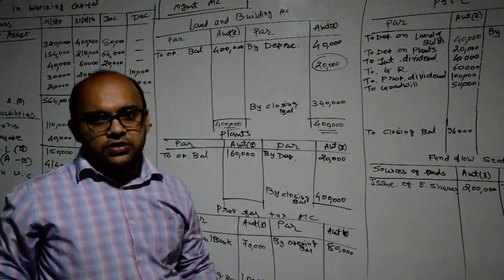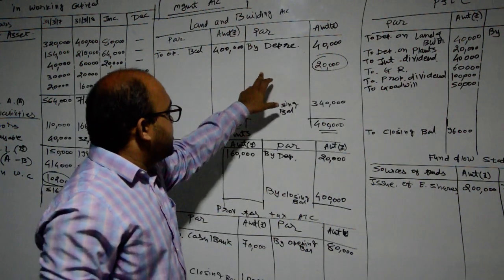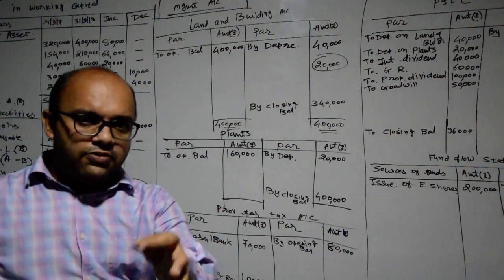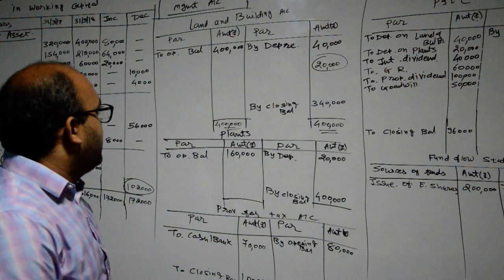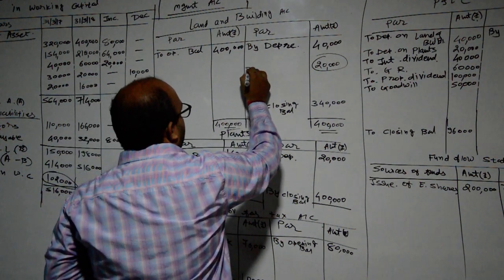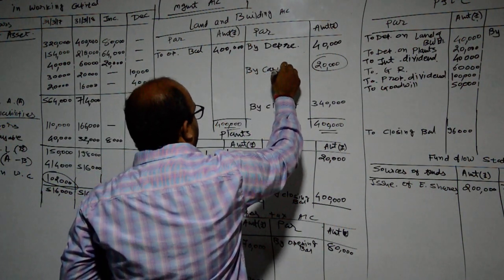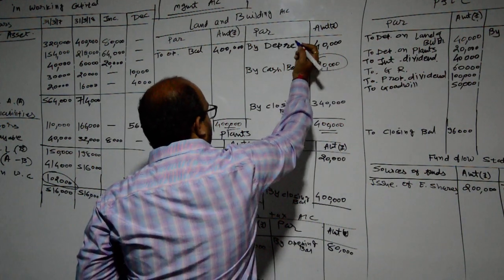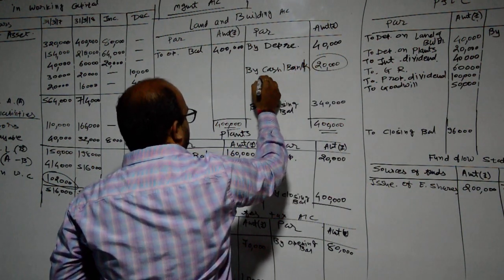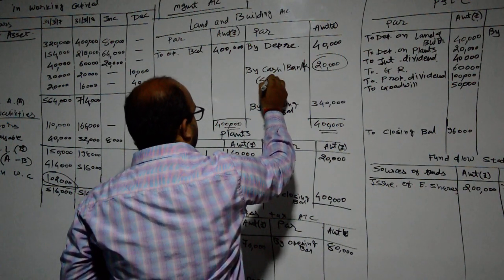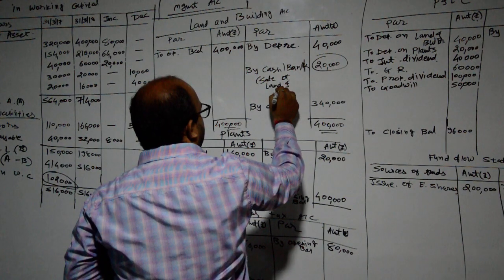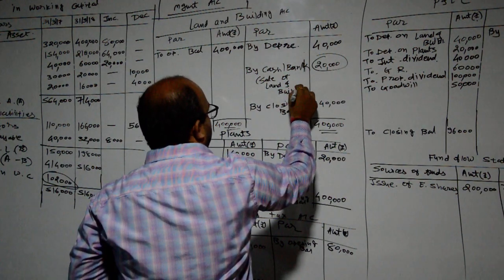So 20,000 is sale of fixed asset, means cash and bank account debit to land and building account by cash or bank. It means there is sale of fixed asset. Okay, sale of land and building.